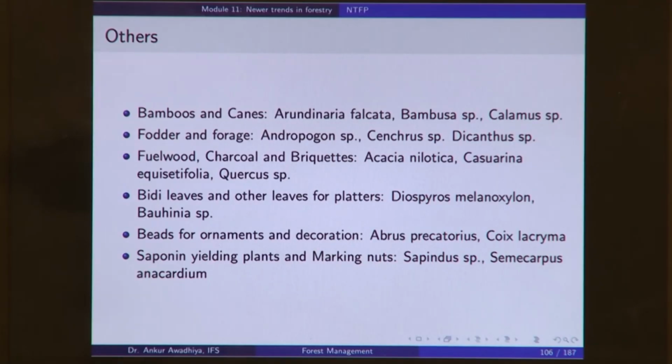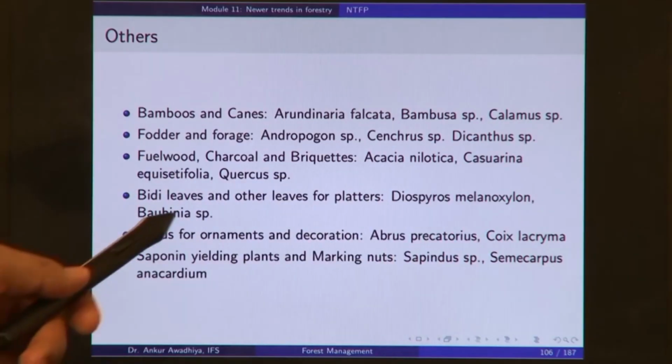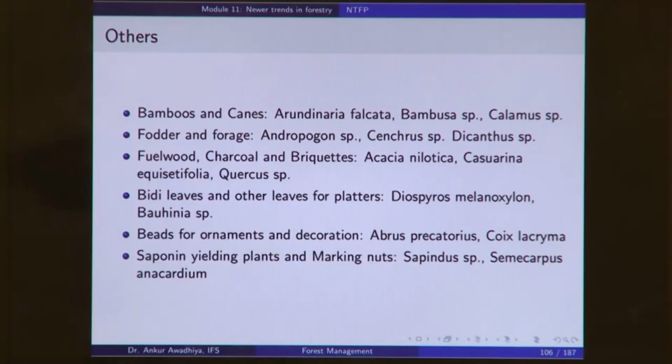Fuel wood, charcoal and briquettes that we get out of forest. Beedi leaves and other leaves for platters such as Diospyros melanoxylon, which is the tendu leaf, Bauhinia species and so on. So, tendu leaves are used as beedi leaves, Bauhinia species is used to make plates, which we typically call as donas and pattals. So, dona, pattal, even things like the leaves of a banana tree or a banana plant, these are also the non-timber forest produce.